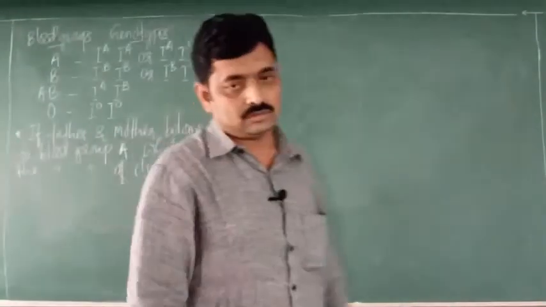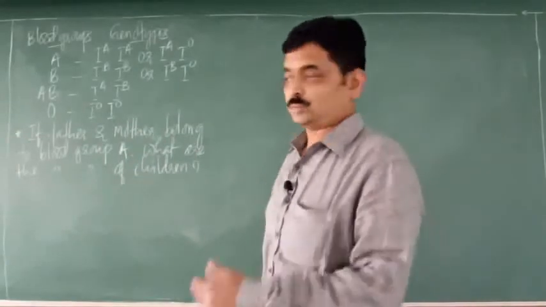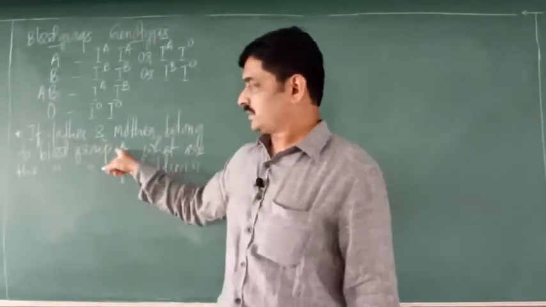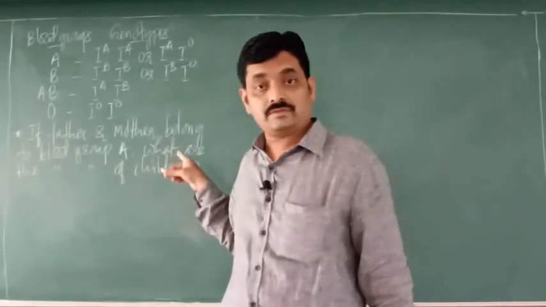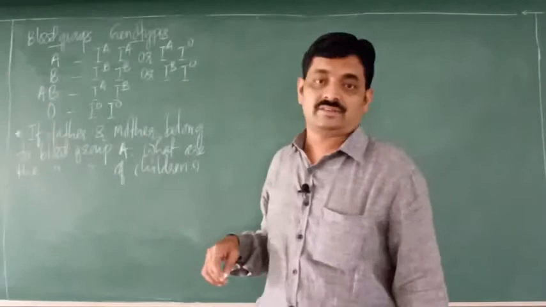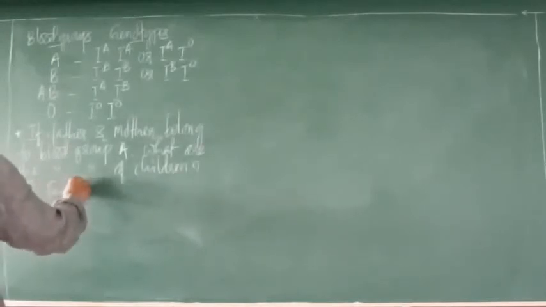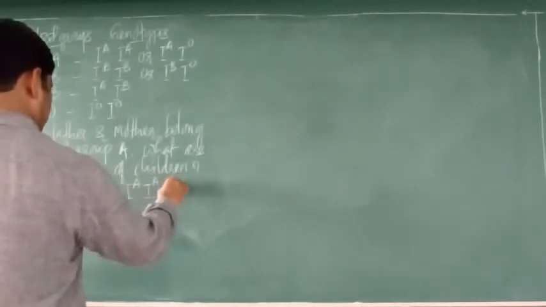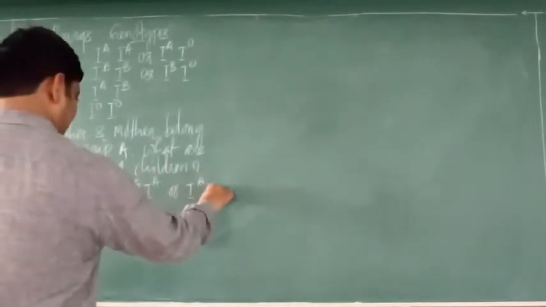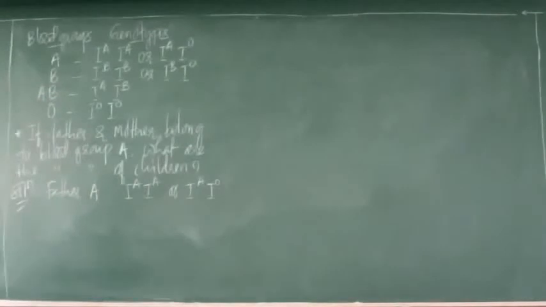So this is one simple example, or one problem. If father and mother belong to blood group A, what are the blood groups of children? So how to calculate this now? Father is having blood group A. So here we have to write the genotypes. Father may have these genotypes.